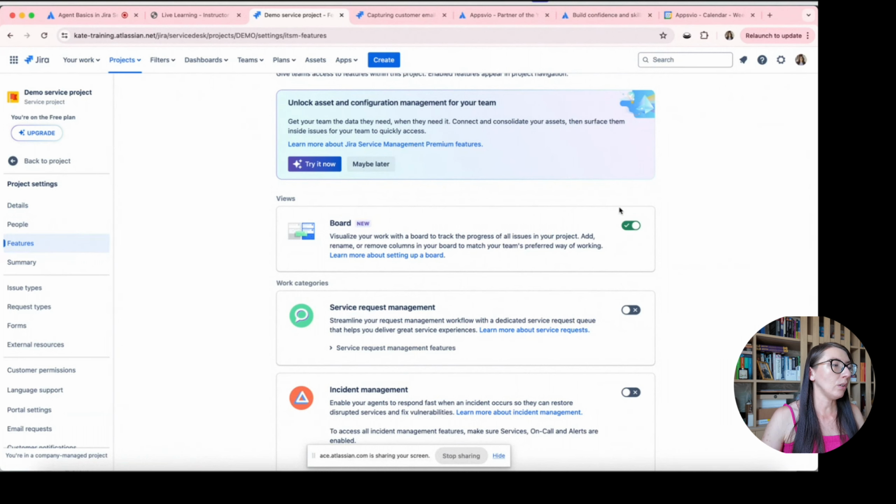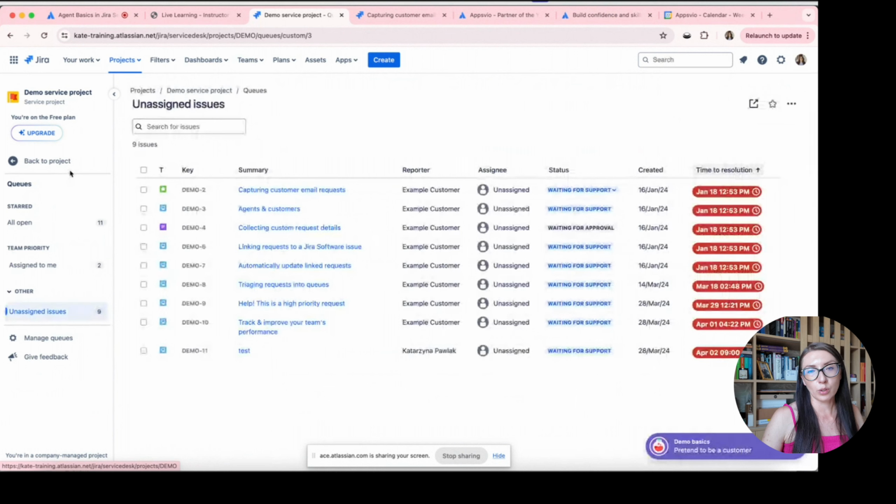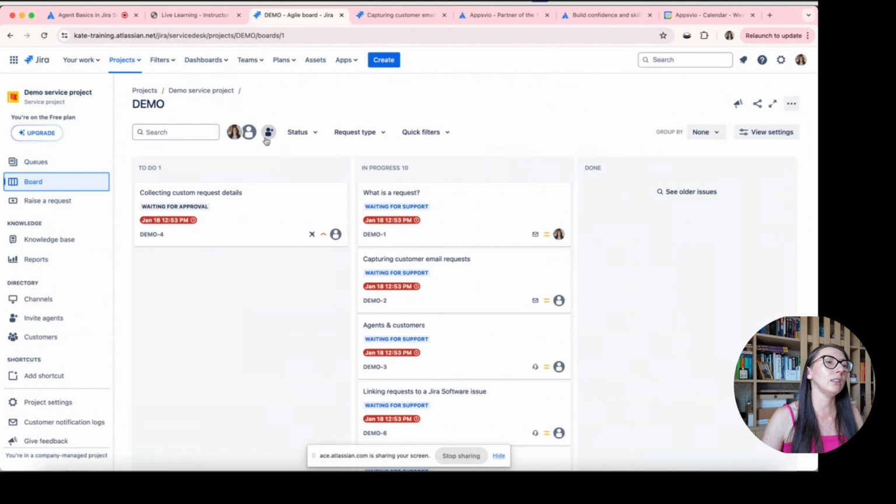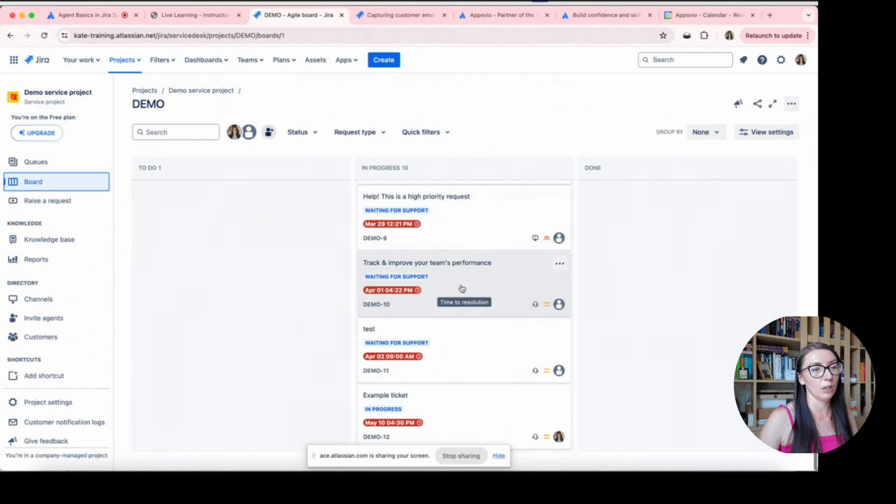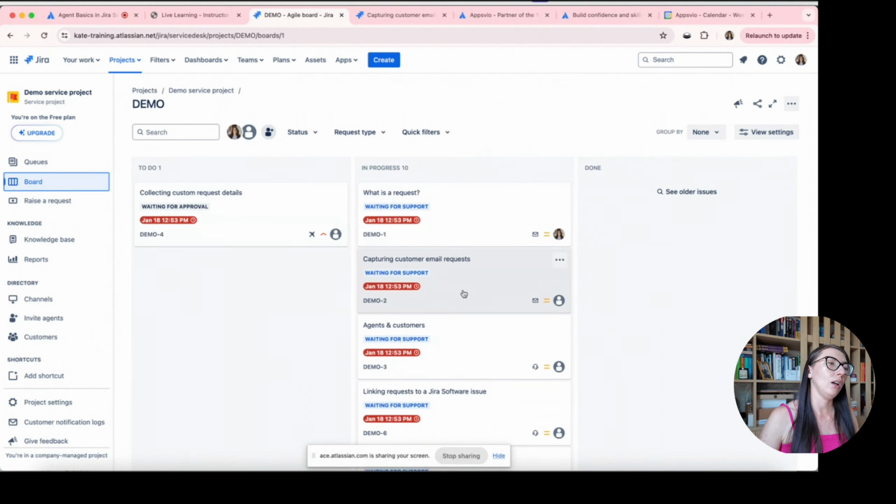And the board, you probably know from Jira projects, and you can see that here we have got 3 columns: to do, in progress, and done. And we have got a list of requests which are waiting, in this case waiting for approval, for support. Here we have got very simple navigation to filter tickets using status or request type.